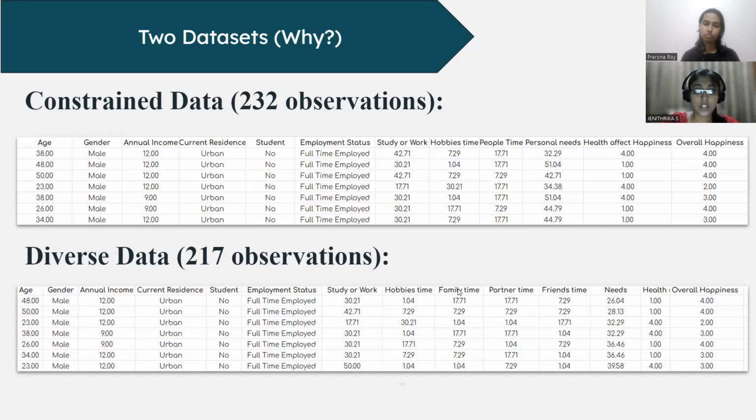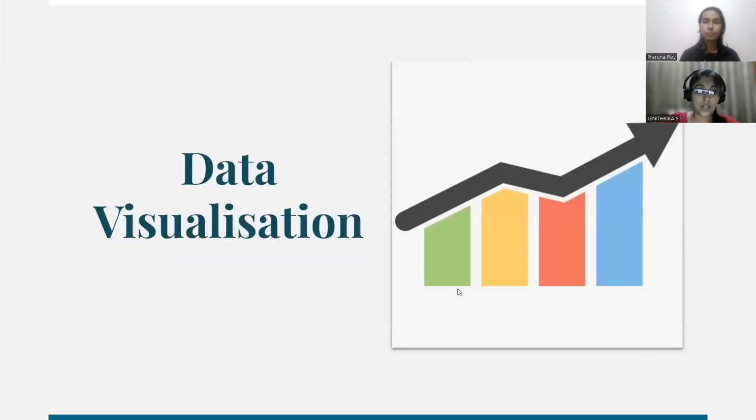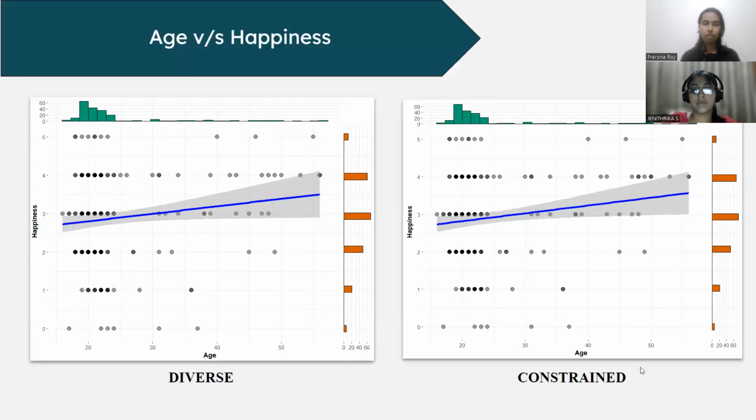So moving on, the next step is the data visualization, which will be explained by Prerona. So the first variable that we plotted against happiness was age. And as we can see, this is a scatter plot showing age versus happiness. And since there's a positive trend line between the variables, we can say that there's a positive linear relationship. Although we cannot say for sure unless we have tested this statistically, which we will be doing in the near future.